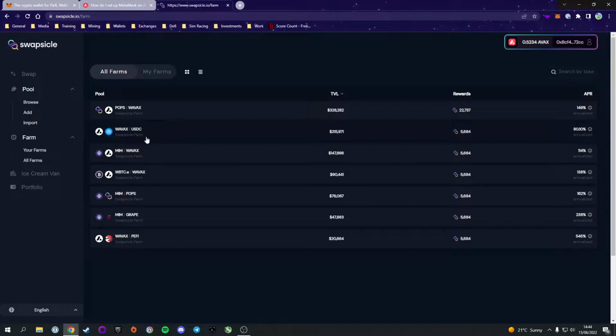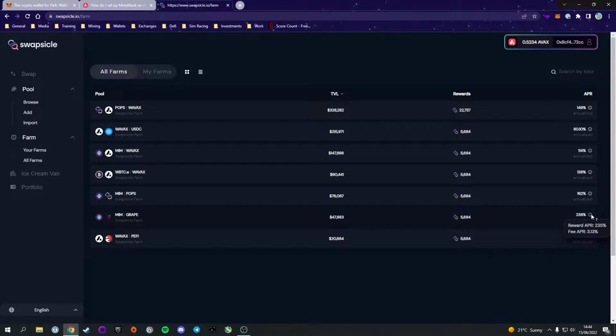If you go ahead and, for example, add liquidity to Grape USDC, there isn't a farm available for it. So there's only a farm available for select LP pairs. You can also hover over the little APR number over here, and you can see there's a reward APR and a fee APR.